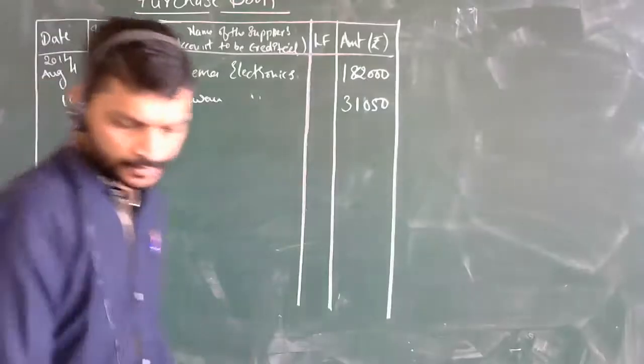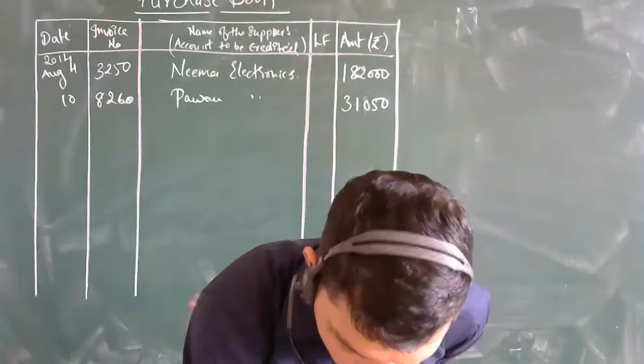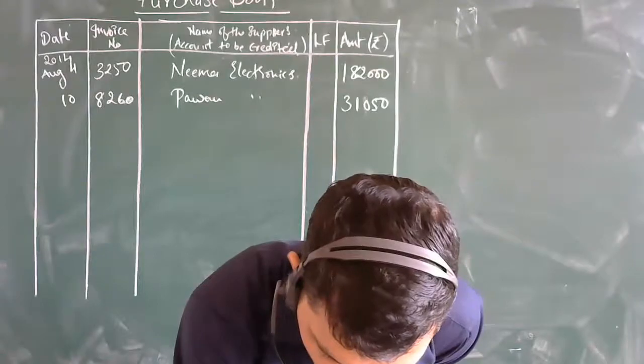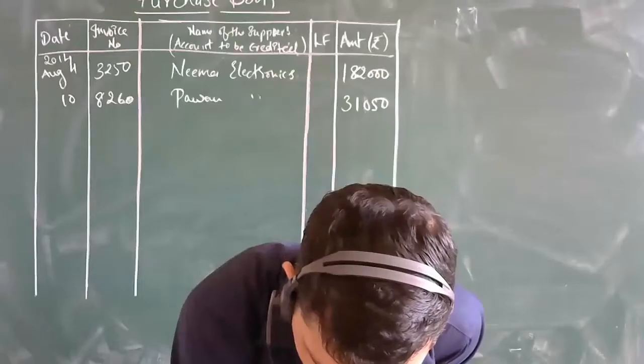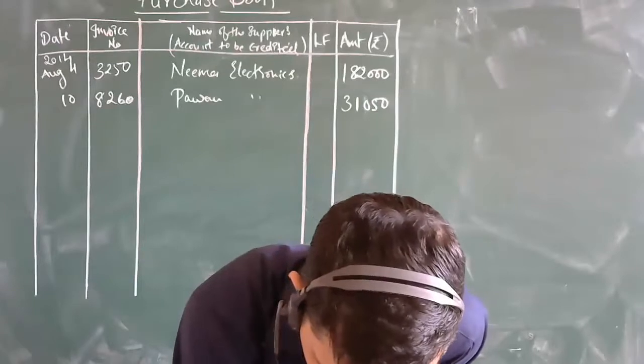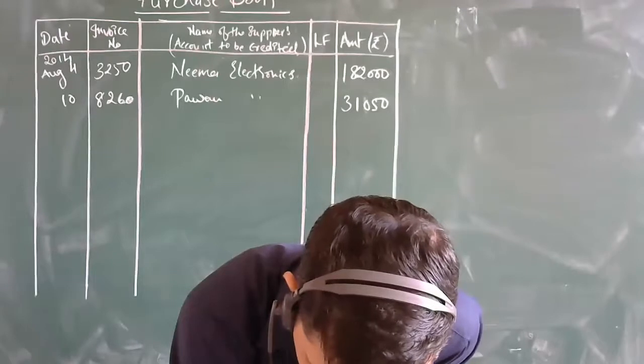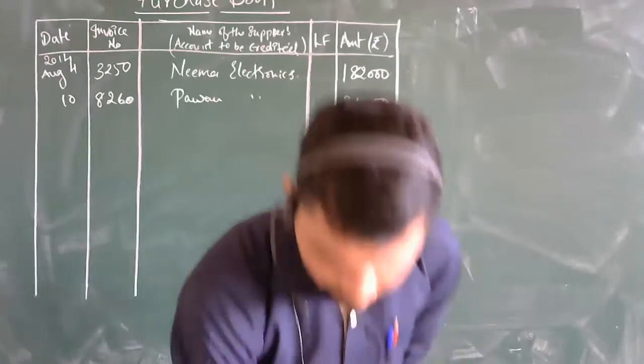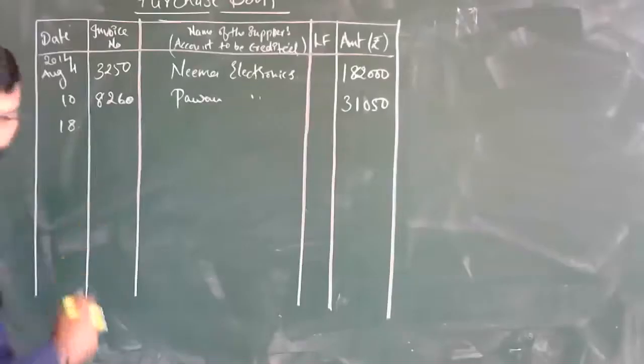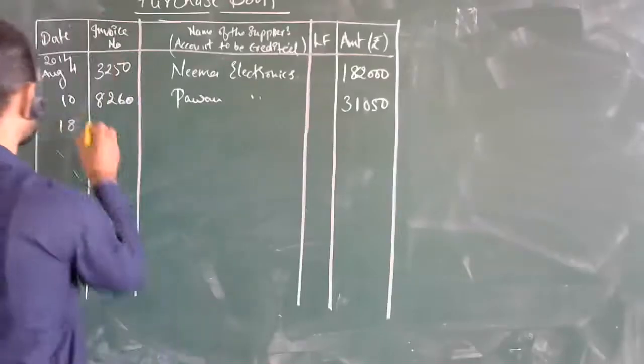Then coming to the next part, let's see. It is August 18th. Purchased from Northern Electronics, invoice number 4256. 15 Northern stereos at rupees 4,000 per piece. Yes, sir, the invoice number is 4256.